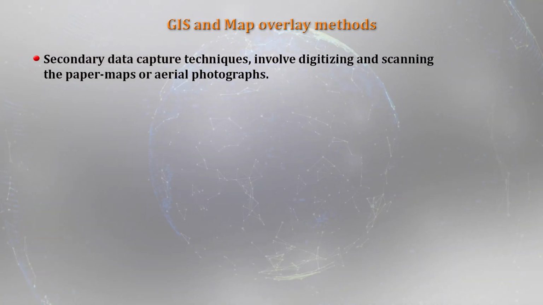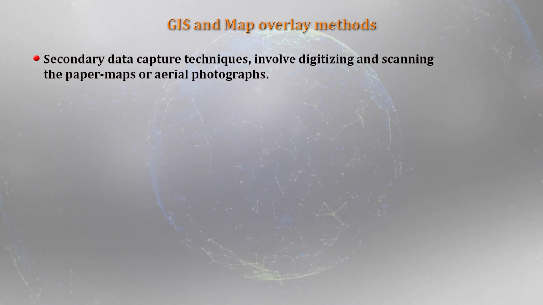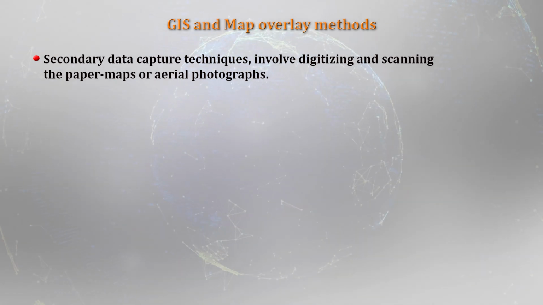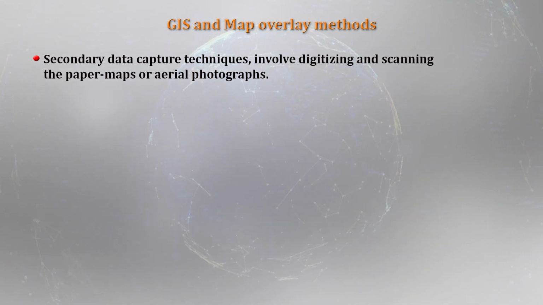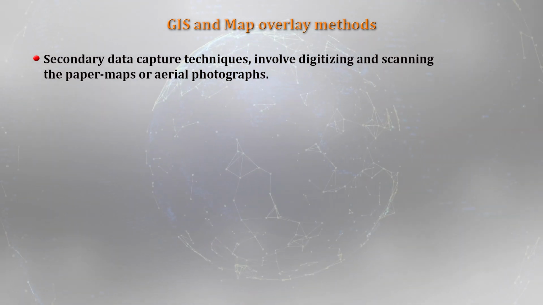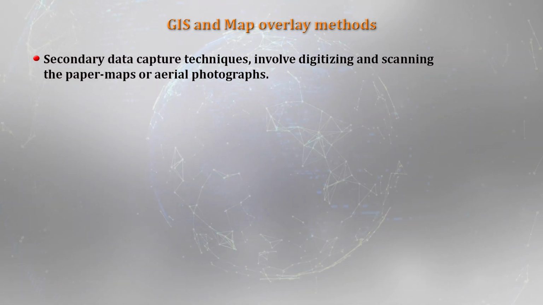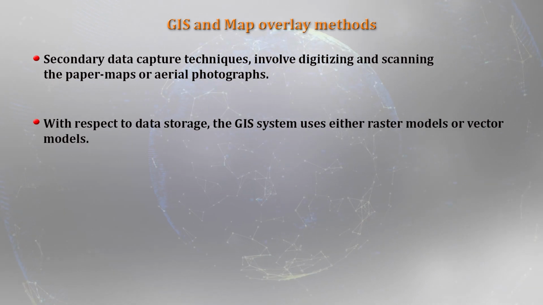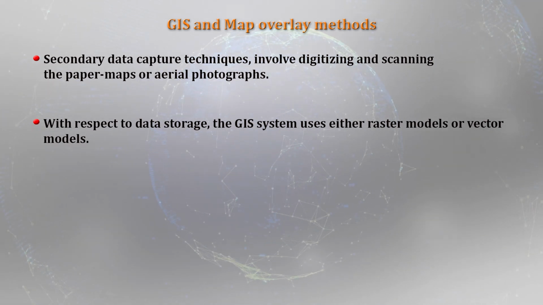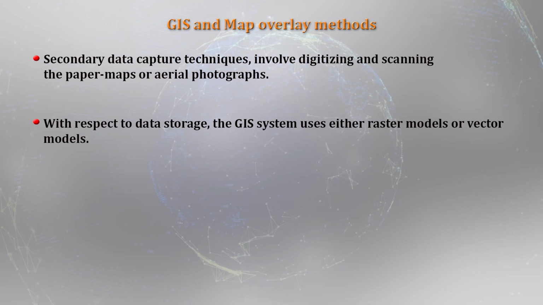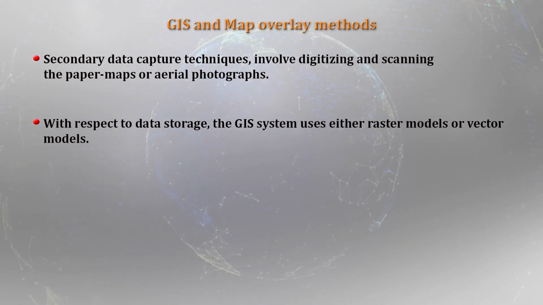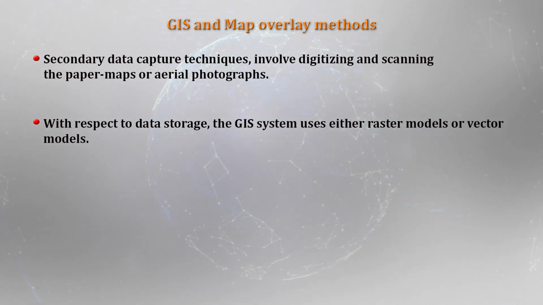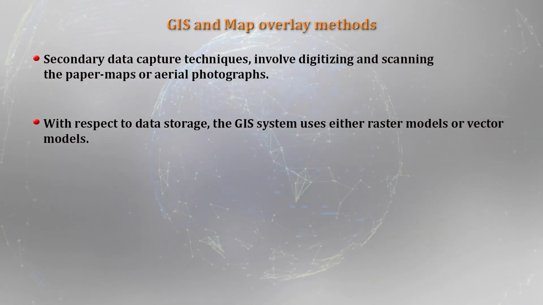As regards secondary data, there are different techniques. Secondary data capture techniques involve basically digitizing and scanning paper maps or aerial photographs. With respect to data storage, the GIS system uses certain models, either raster models or vector models.